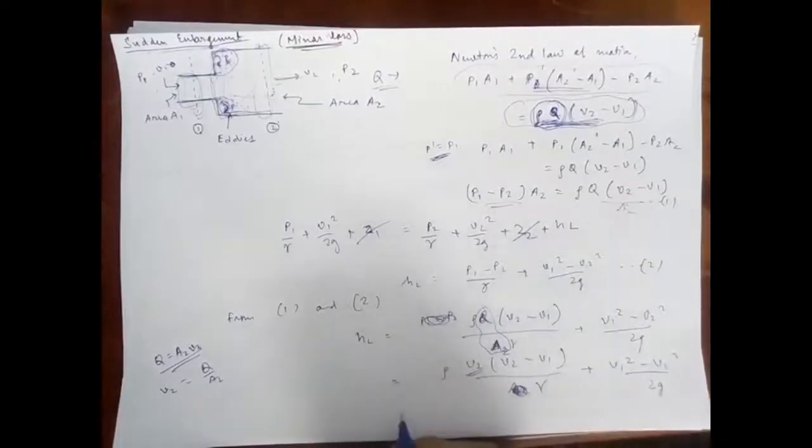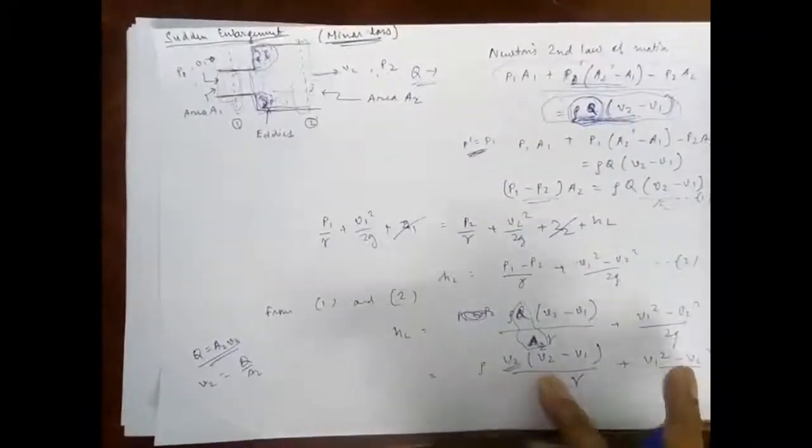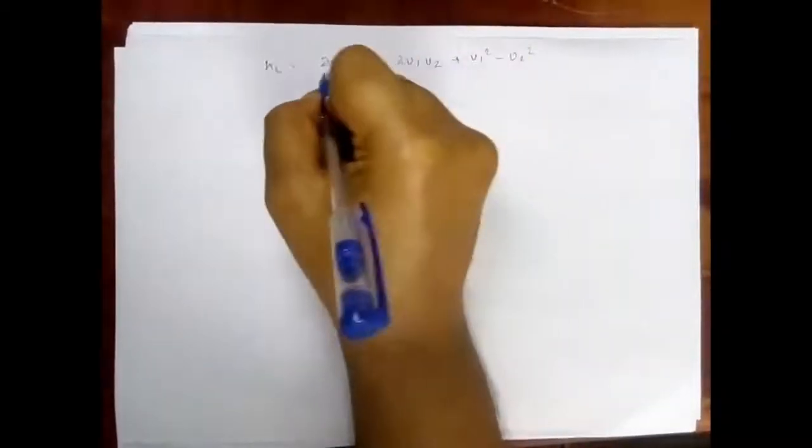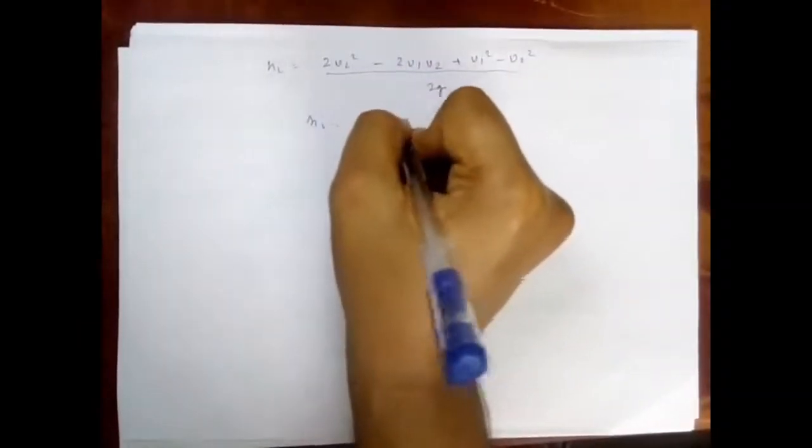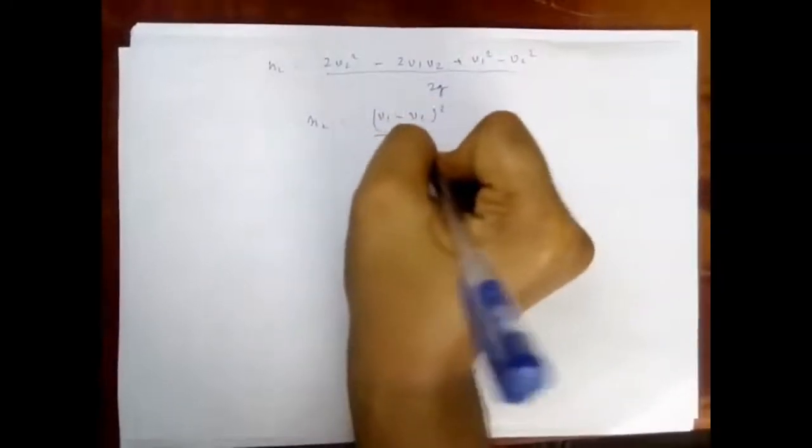And now HL can again be written as, on simplifying the previous equation, (2V2 square minus 2V1 V2 plus V1 square minus V2 square) upon 2g, or HL is equal to (V1 minus V2) square upon 2g.